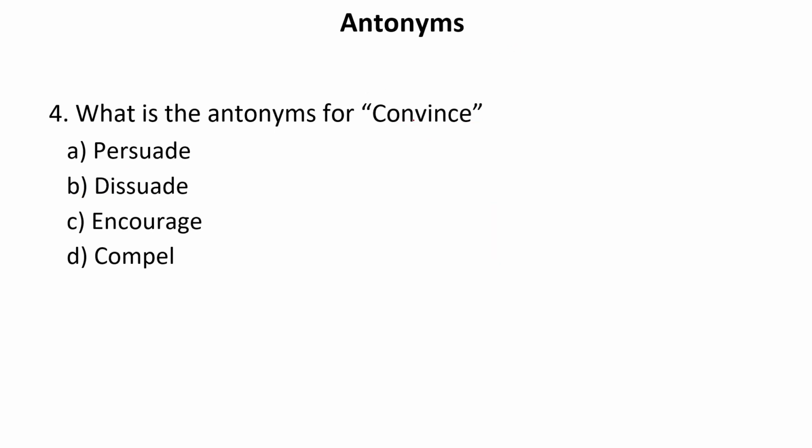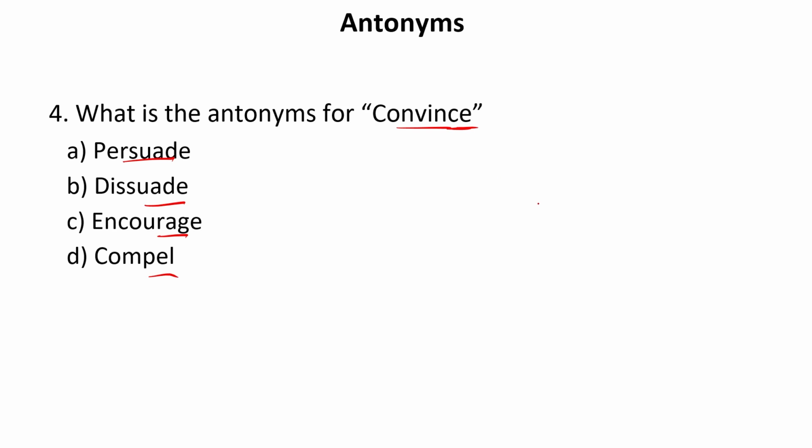What is the antonym for the word convince? Convince means to enable someone to do something, or to persuade someone, to force someone to do something. Now let us see the options. We have persuade, dissuade, encourage and compel. So if we are convincing a person, it means we are enabling that person to do something, or we want that person to do something.